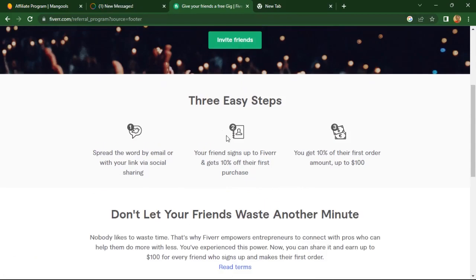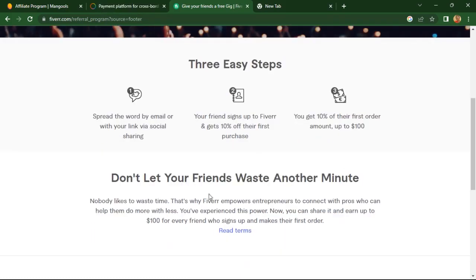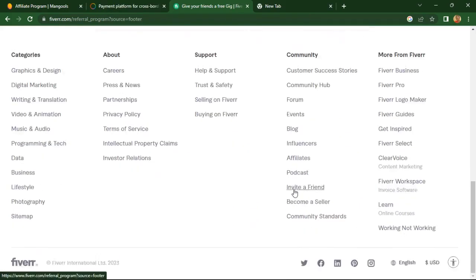It's very easy. It works in 3 different ways. Like, you spread the word by email or with your link via social sharing. Like I told you, you need to have social presence in order to make money with this stuff. You need people that you showcase this thing to. If you don't want to do it physically by walking to your friends one after the other, then your friend signs up to Fiverr and gets 10% of their first purchase. Then you get 10% of the first order amount up to $100. Okay, don't let your friends waste another minute. So that's how easy it is.